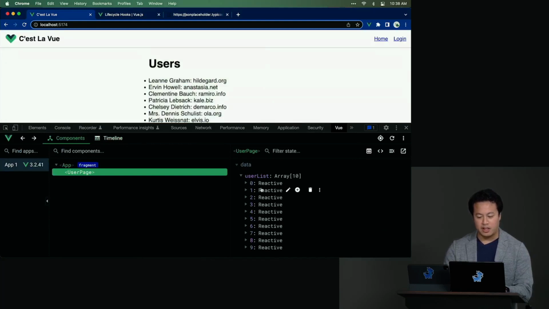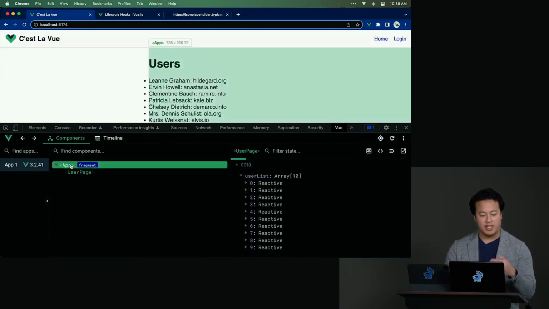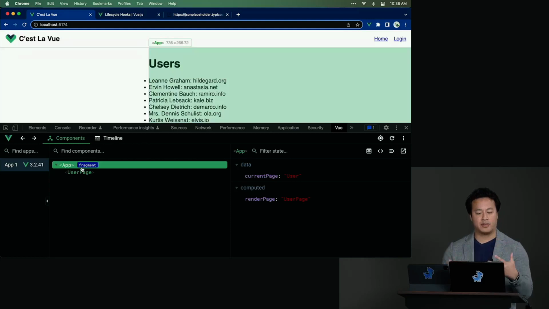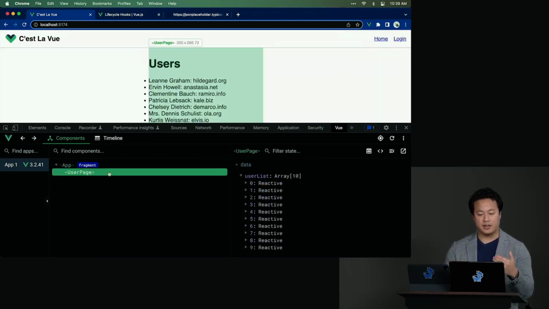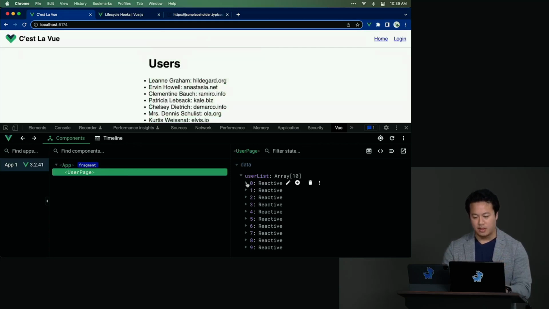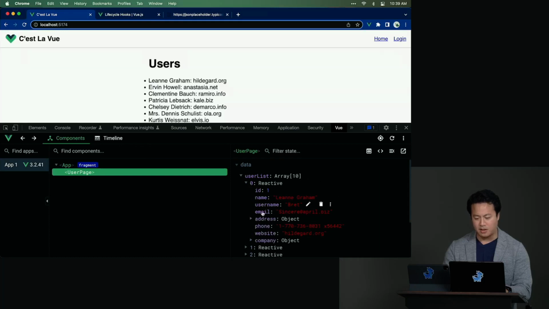This is where you see, here is our user list. You can see, we actually see the different components now. Now that you all are starting to get familiar with that, we have our app. This is our user page. And what's nice about the DevTools is that it's actually highlighting the section of the app that you should be focusing on. Little DX improvements like that are things I've always loved about the team that works on the DevTools. And inside of here, we can even see all the data, basically the reactive state and all that.